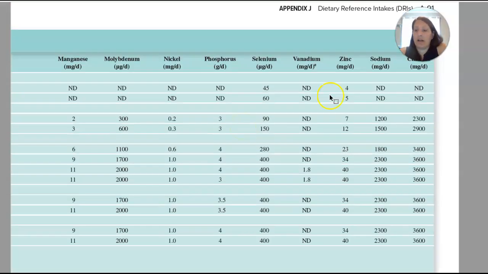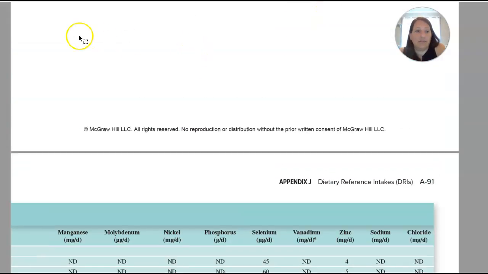And that's it. Okay, so again, quick rundown on how to use Appendix J. You will be required to use this. Do not go to the internet to look up requirements. There are a lot of wrong Google answers. Use Appendix J. That's what it's here for.